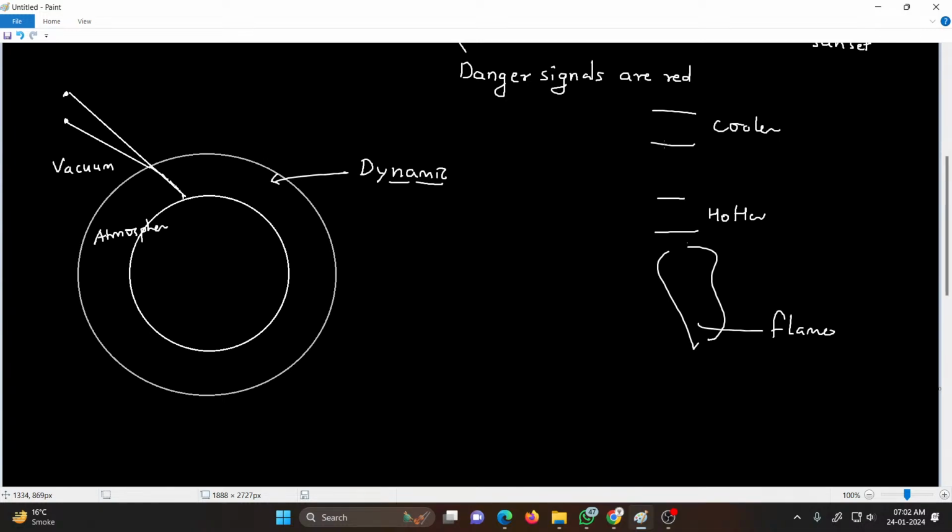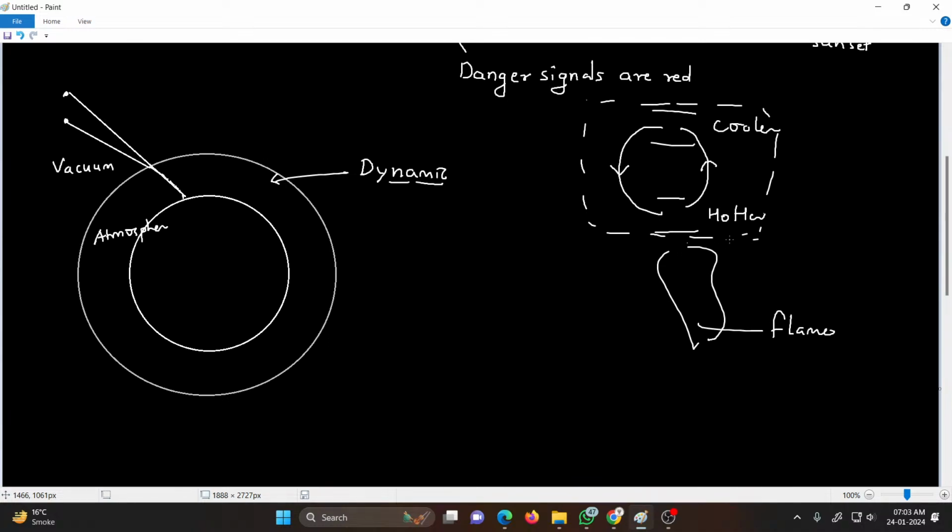So there will be convection currents forming in the atmosphere. That means the cooler air will flow in the downward direction and hotter air will move in upward direction. So if you look at the air in this area, it will be continuously moving. Similarly, the same phenomenon happens in the atmosphere on a very large scale. That means the air in the atmosphere is continuously moving and sections of air are colder and sections of air are hotter.